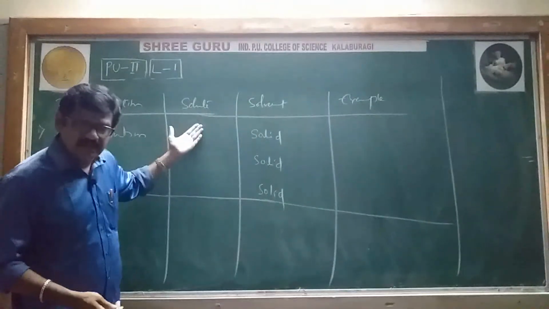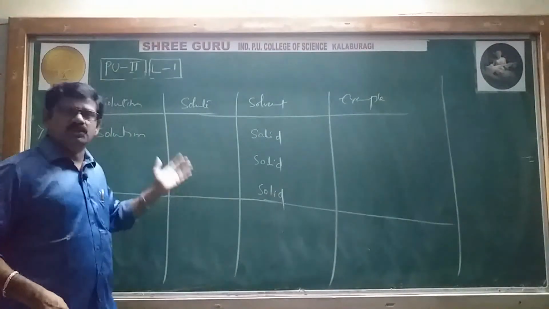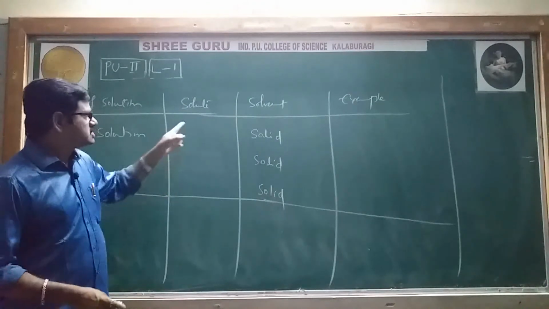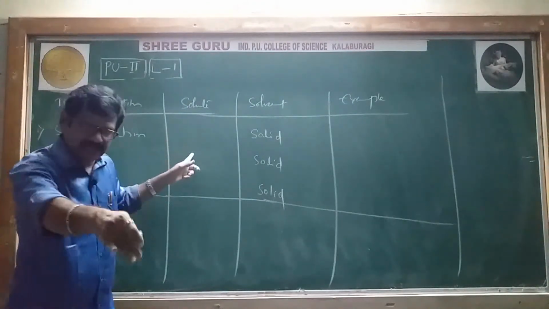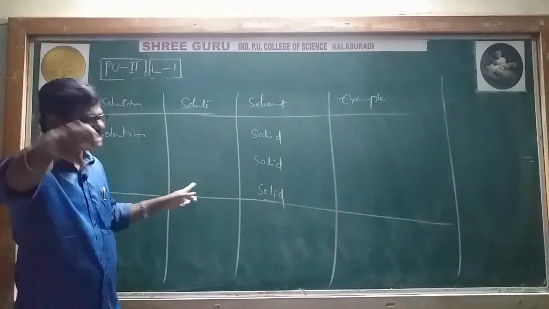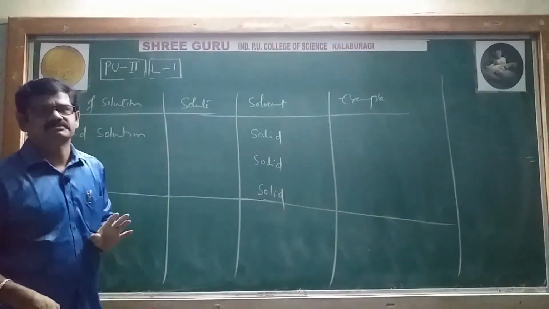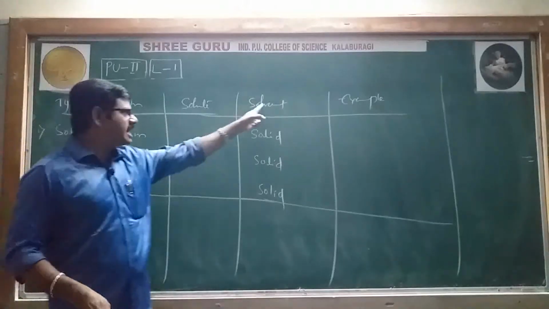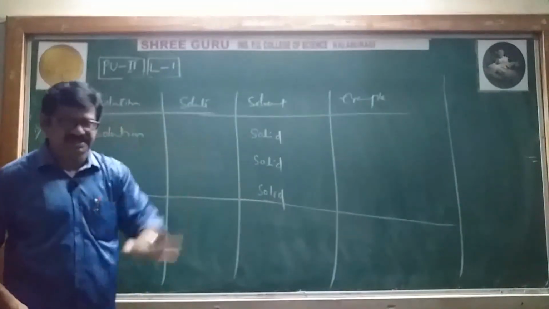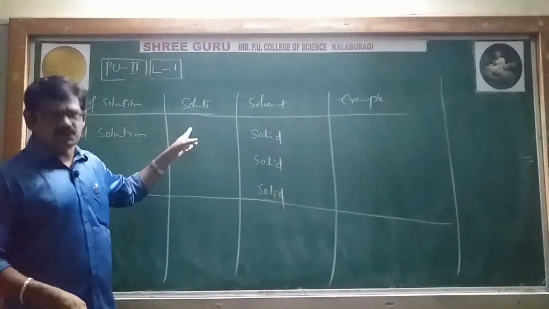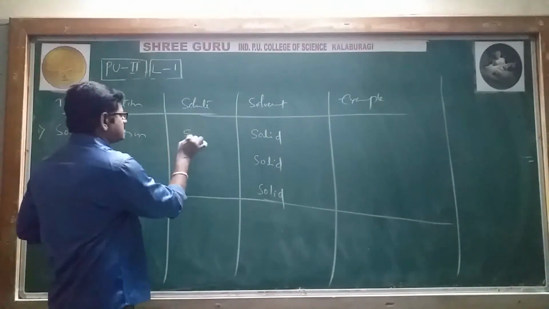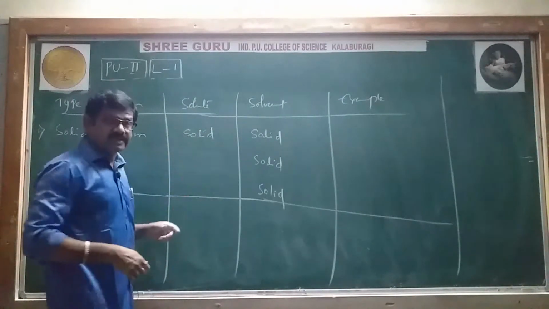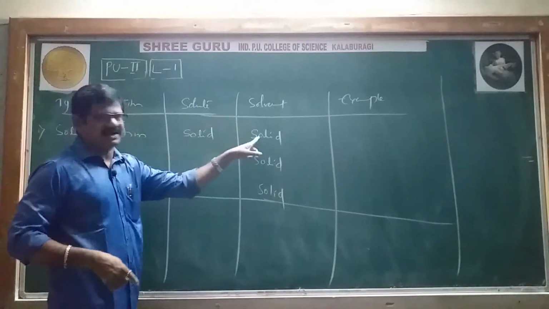The solute may be solid, liquid, or gas. But the solvent is always solid, because we are discussing solid solution. Suppose the solute is also in solid state only. We can call it solid in solid.